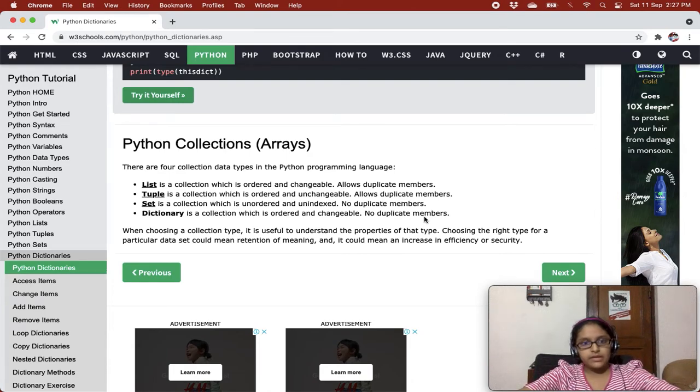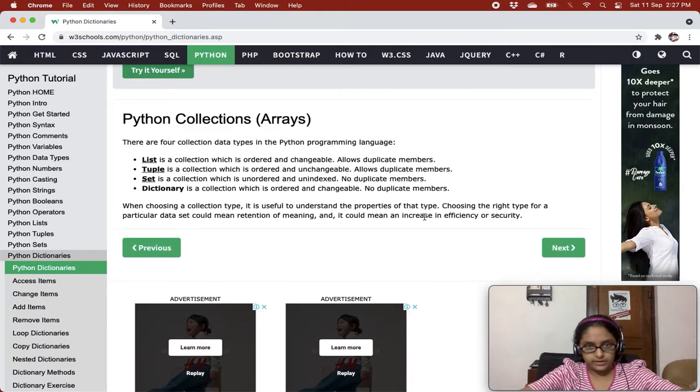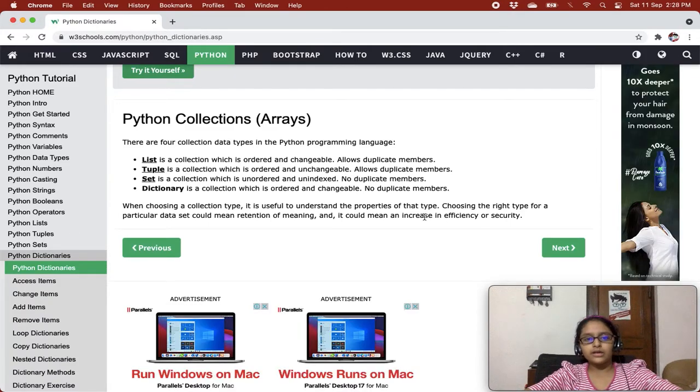In sets you can add and remove, but you cannot change items, and there are no duplicate members. And dictionaries, which we are doing, are ordered and changeable, and do not allow duplicate members. When choosing a collection type, it is useful to understand the properties of that type. Choosing the right type for a particular data set could mean retention of meaning, and an increase in efficiency or security.